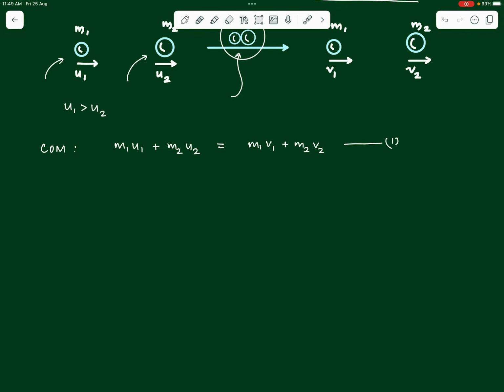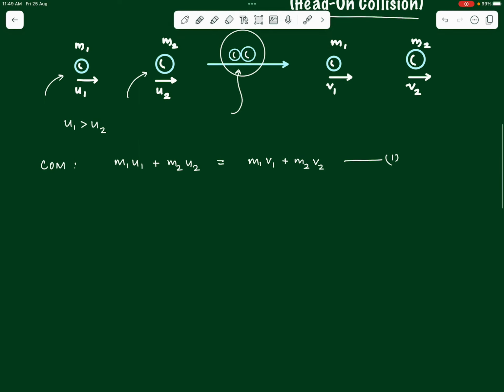Also, we have already seen in the last video that for a perfectly elastic collision, the total kinetic energy of the system also remains conserved. So by conservation of energy, what do we get? We get half m1 u1 squared plus half m2 u2 squared is equal to half m1 v1 squared plus half m2 v2 squared.